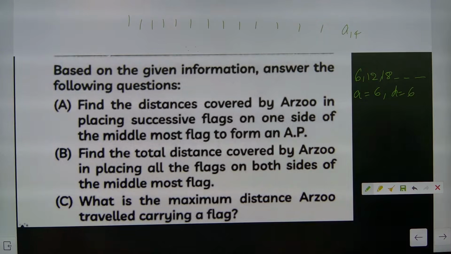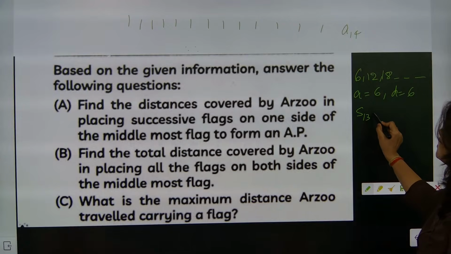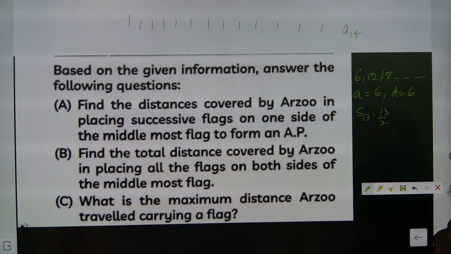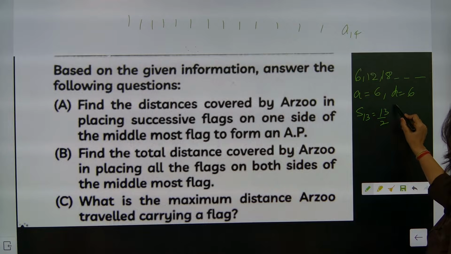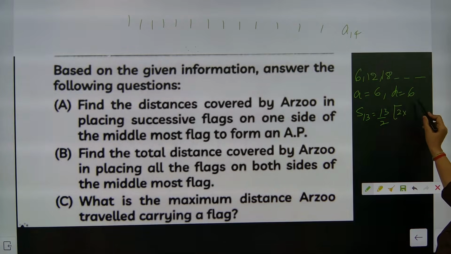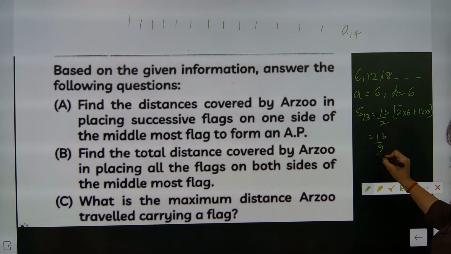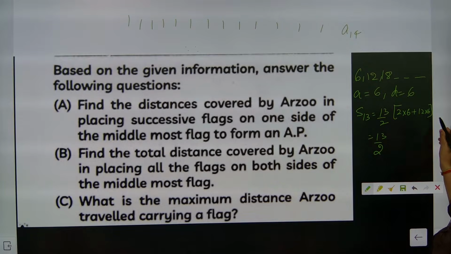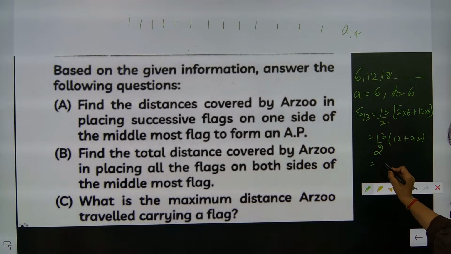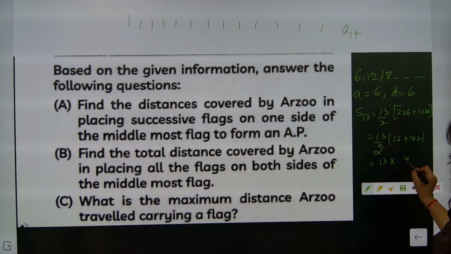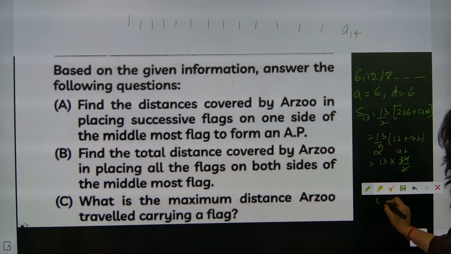So here, understood. So sum of 13 terms. So 13 by 2, correct? So here it will become 2a plus 13 minus 1, 12 into 6. Correct? So 13 by 2. Here it will come 12 plus 72. So it is 13 into 84. 84 by 2, 42. So 13 into 42, that much distance is coming.